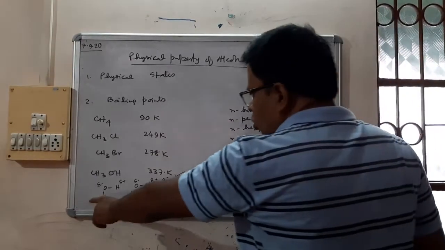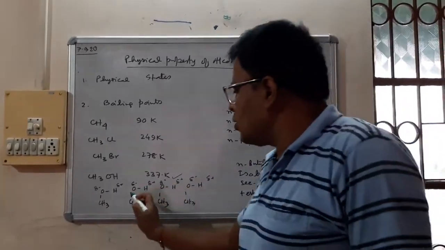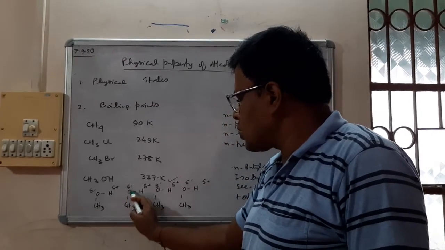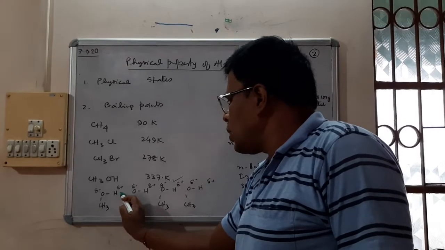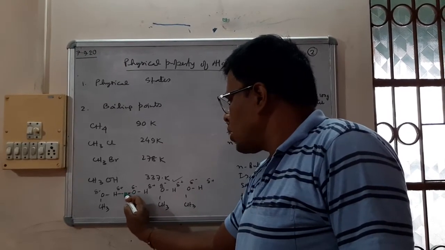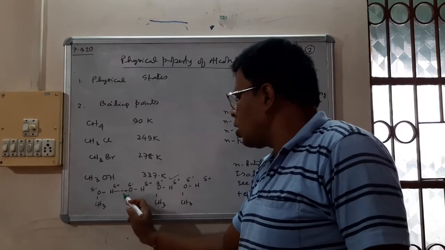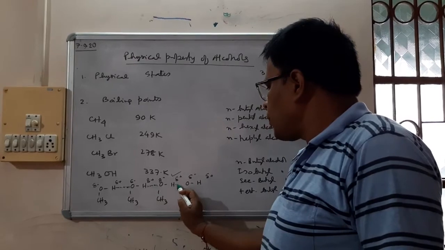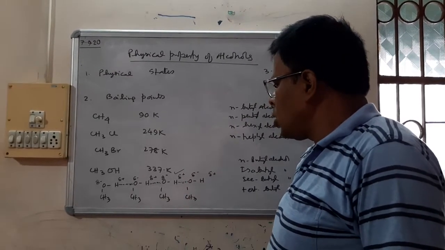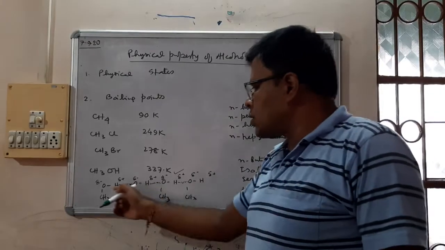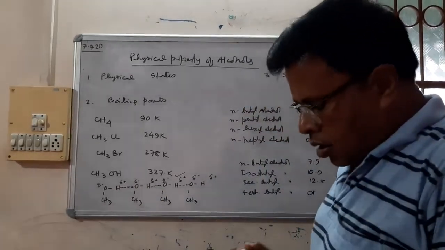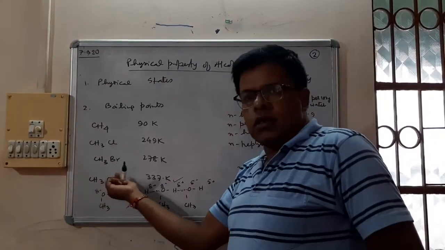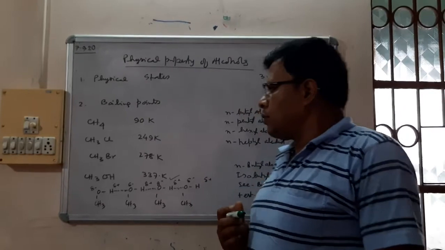Suppose we have many molecules of methyl alcohol. Between this delta plus and this delta minus of two different molecules there will be a hydrogen bond. So this is an intermolecular hydrogen bond. There will be intermolecular hydrogen bonding between alcohol molecules, and because of this there is some association, and because of that alcohol has a much higher boiling point.